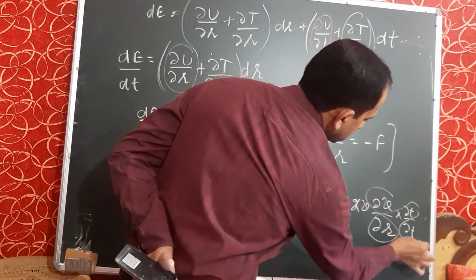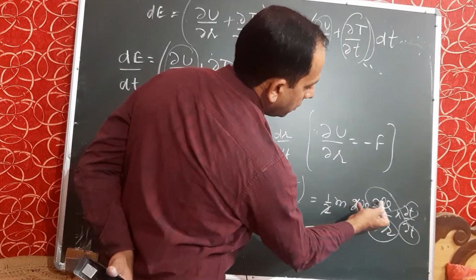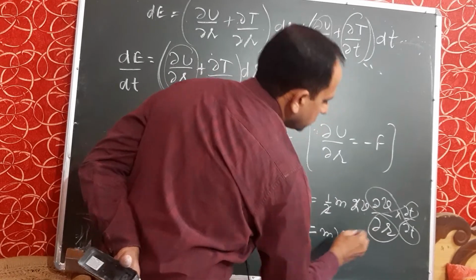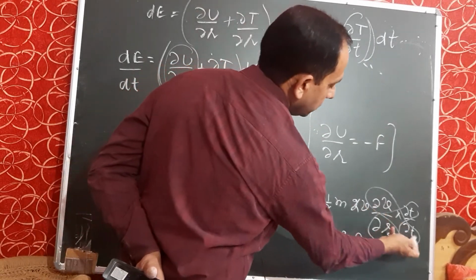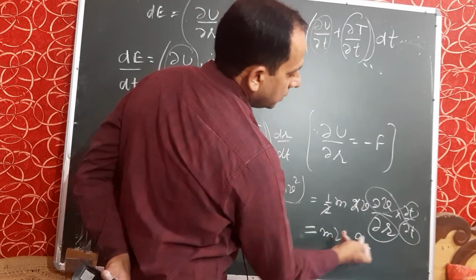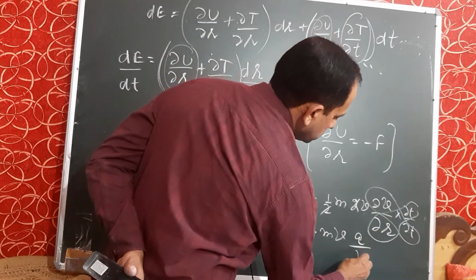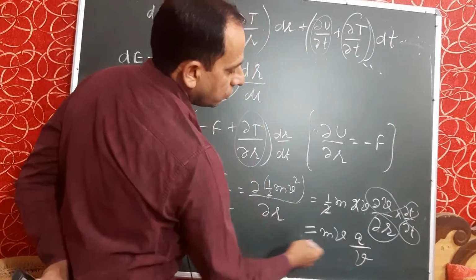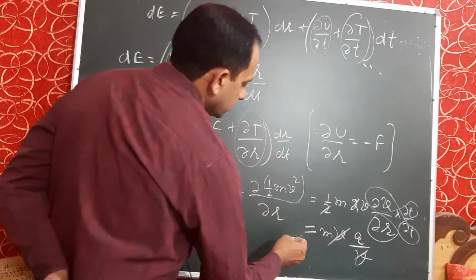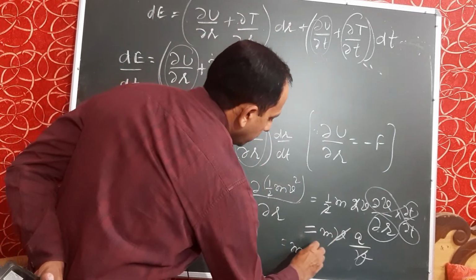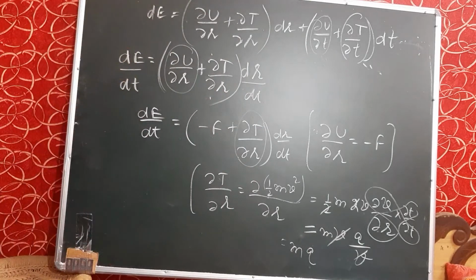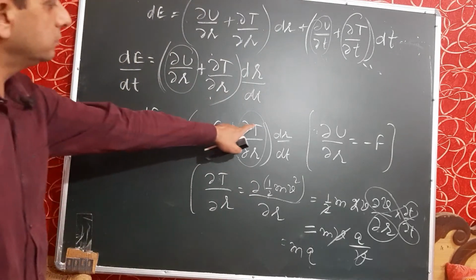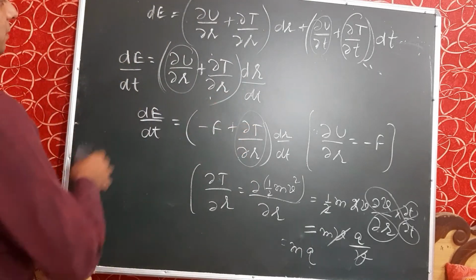It becomes curly v upon curly T, that is acceleration, because the rate of change of velocity with time is acceleration, and curly R upon curly T becomes velocity. So v also cancels out, and it becomes ma. So this second term is ma.